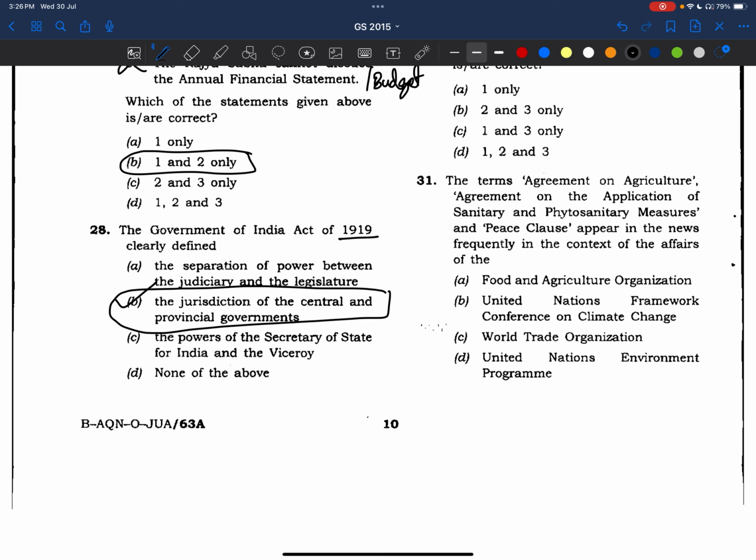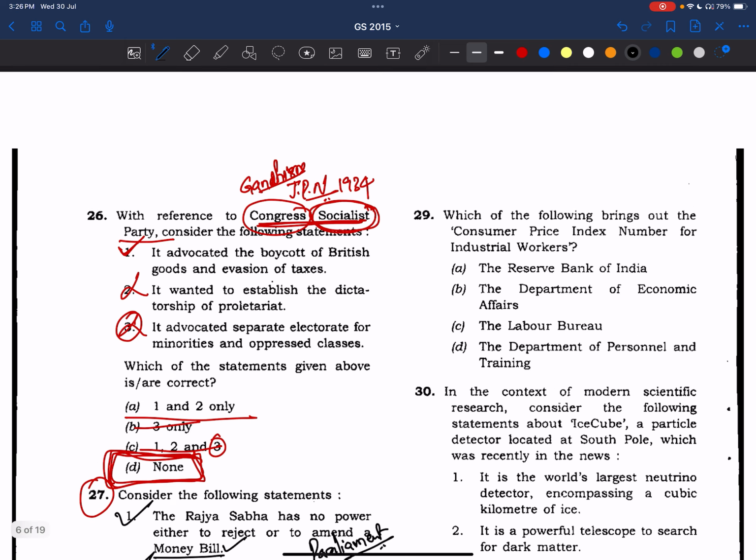Okay, since this is a polity related question, we need to revise from Lakshmikant. And the Government of India Act 1919, 1935, all the other charter acts, all these things are very important. Right? No need to study all the points. There are few most important points in those, and we have to focus on this, right? So we'll try to make notes on it. Of course, there are many notes available on Google. If you Google it, there are many tabular forms available, but we'll try to make crisp notes on it.